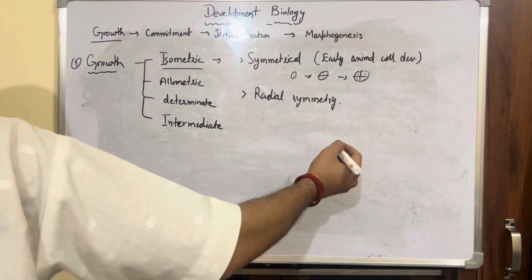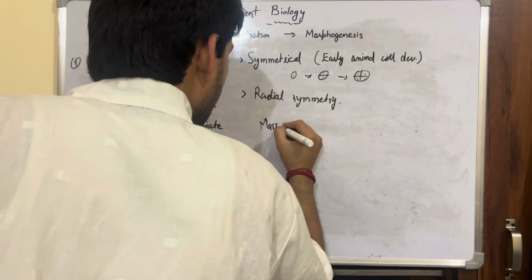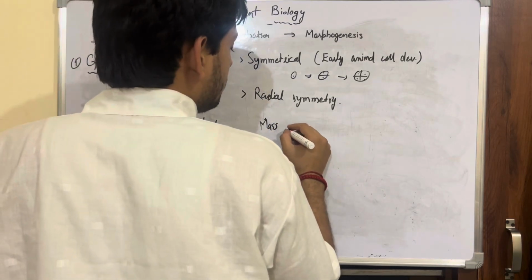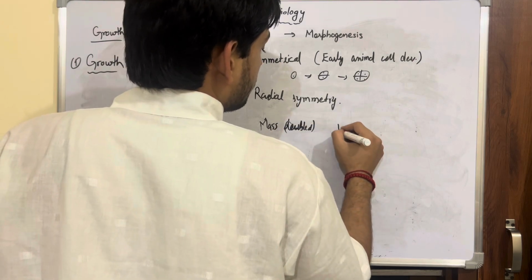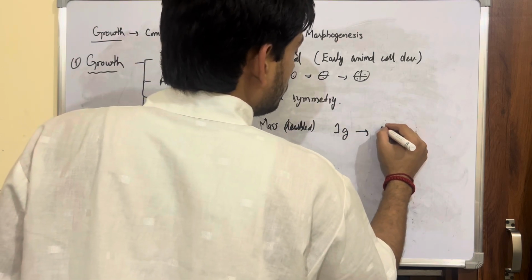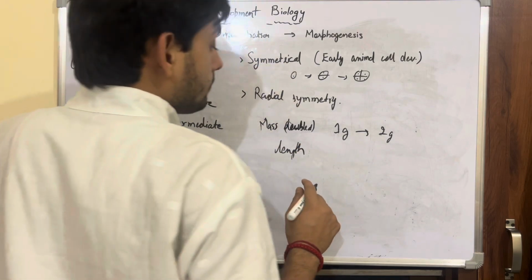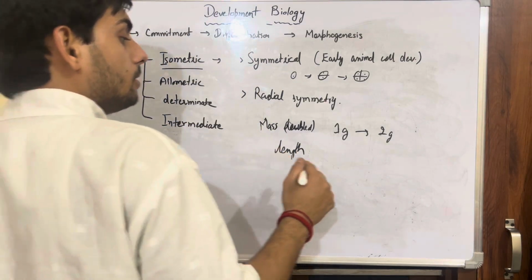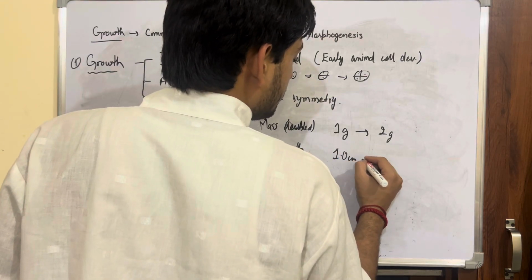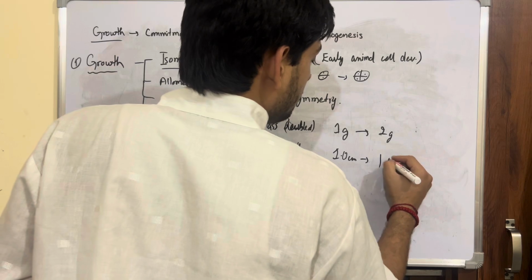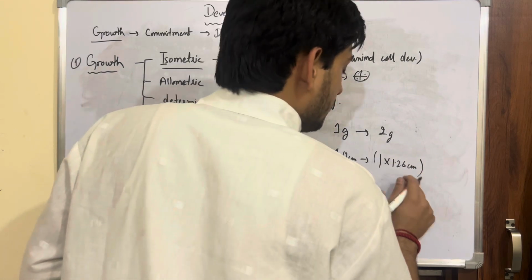Now the main numerical thing you will find in isometric growth is that when the mass is doubled, like from 1 gram to 2 grams, then the length, if it is let's say 1 centimeter, will be 1 into 1.26 centimeter in the doubled amount.